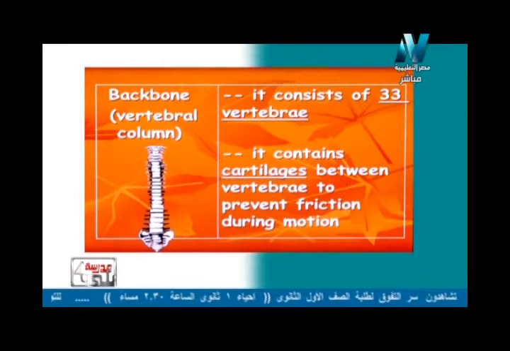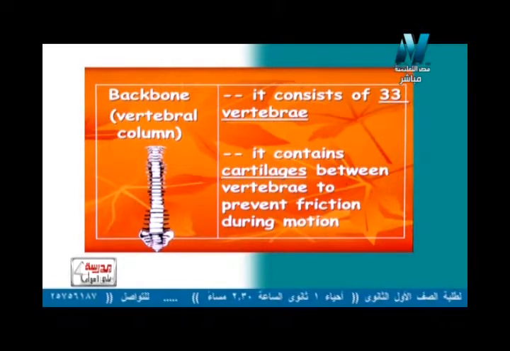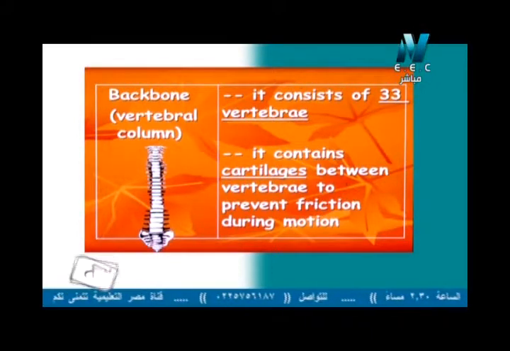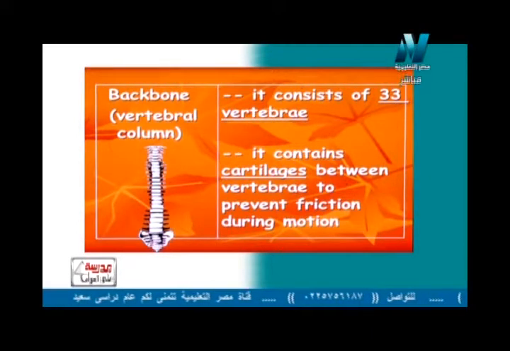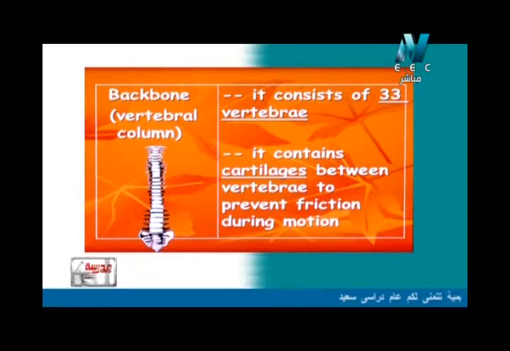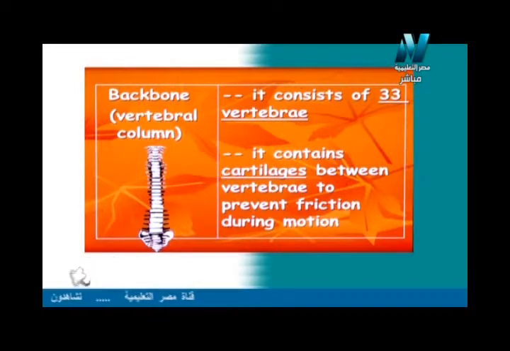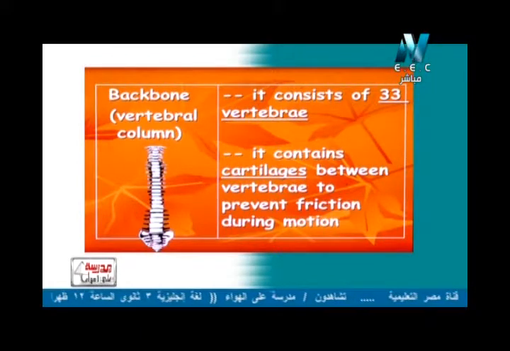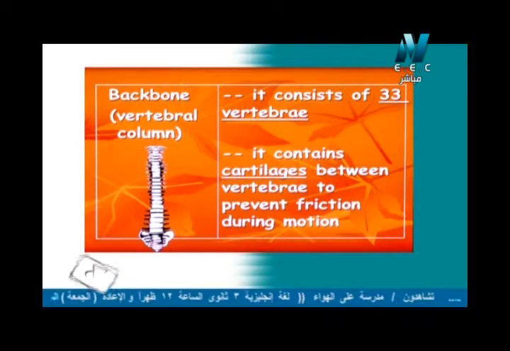Again, it contains cartilage between vertebra to prevent friction during motion. يبقى الهدف من وجود الكارتليج بين الفرتبرا أو حتى كمان بين البونز إنه prevent friction أو decrease friction، بيمنع الاحتكاك أو بيقلل الاحتكاك during motion أثناء الحركة. So again, the backbone or the vertebral column will consist of 33 vertebra, and it will contain cartilage between each vertebra and the other to prevent the friction during motion.